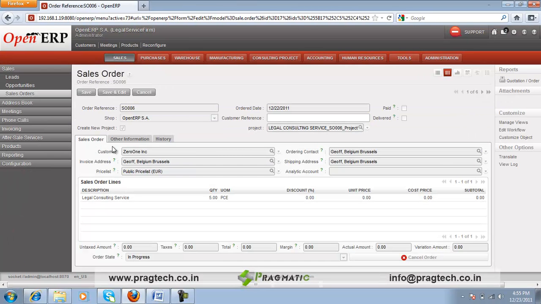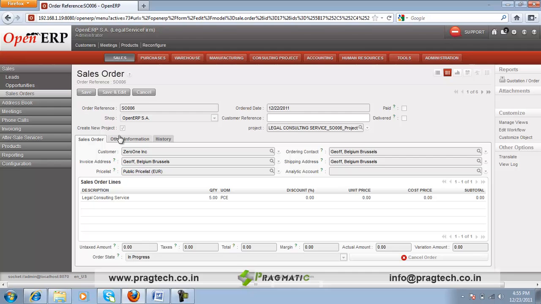Now coming to the sale order in the sales module, this is the sale order form which could be used for tracking the customer orders. And this is the name of the customer, his invoicing and shipping address, contact address. In the sale order line, suppose this customer 01 has ordered a legal consulting service, so this could be entered into the sale order line.